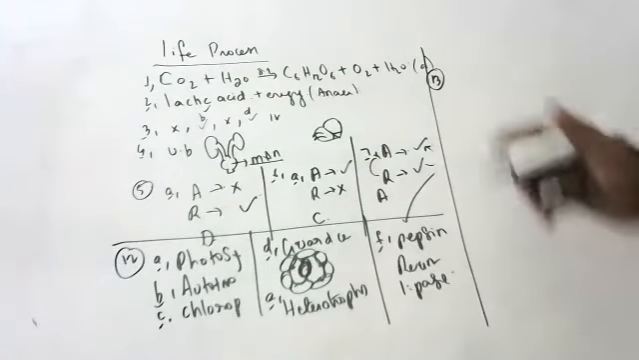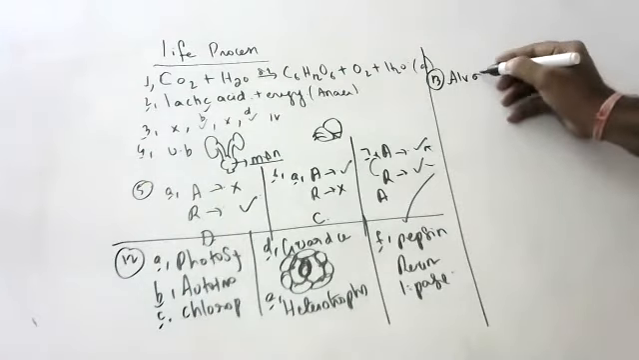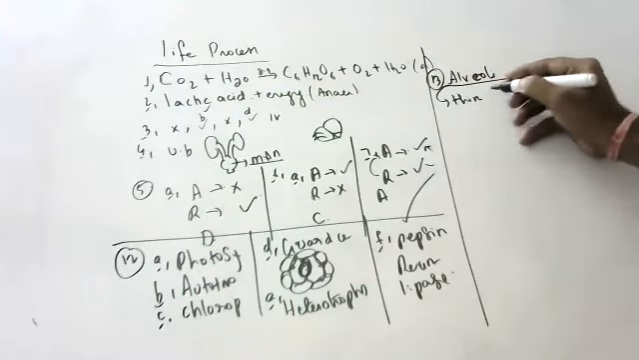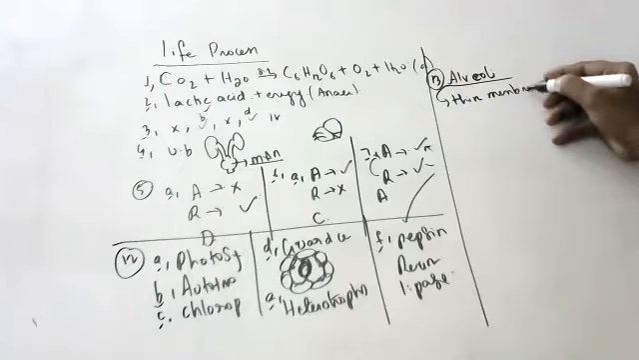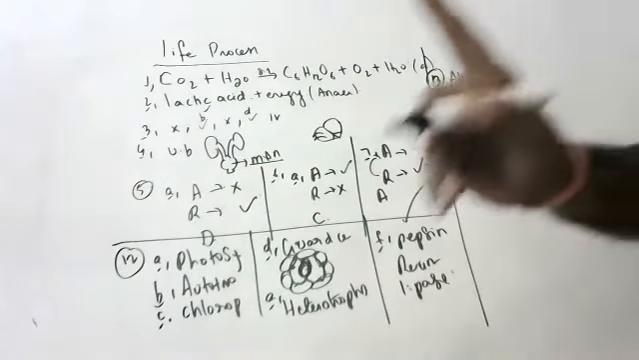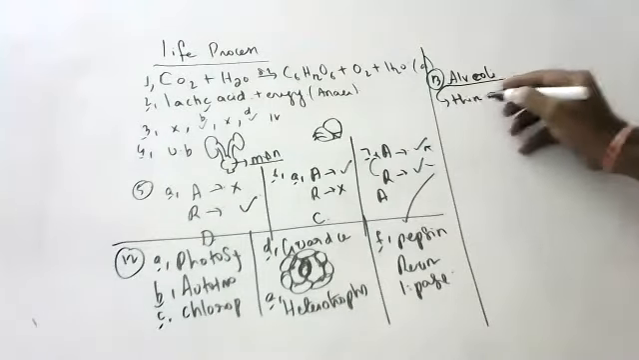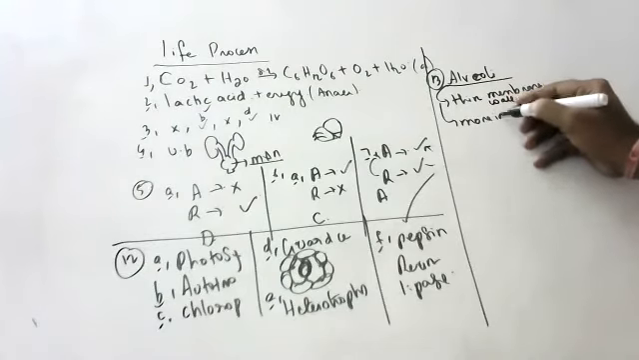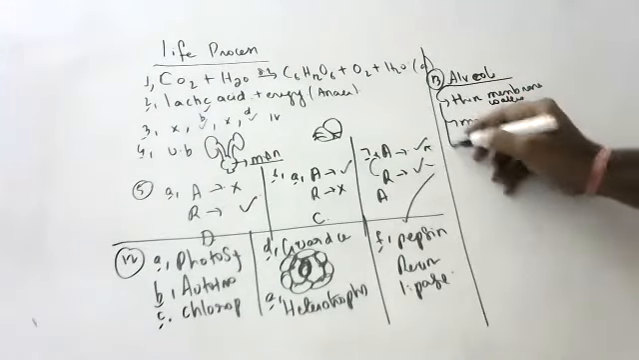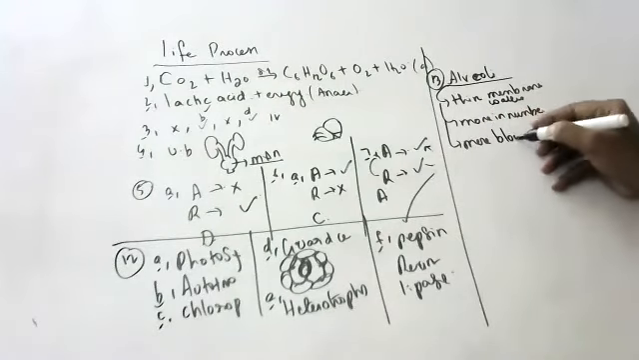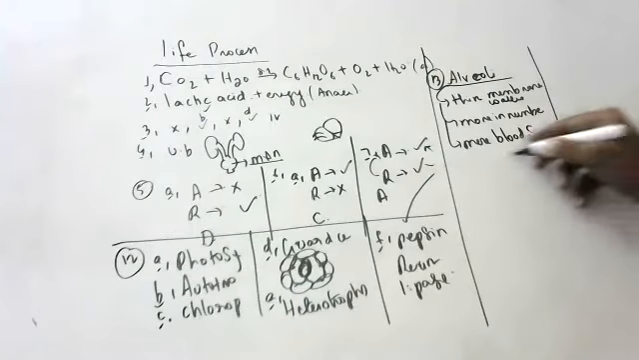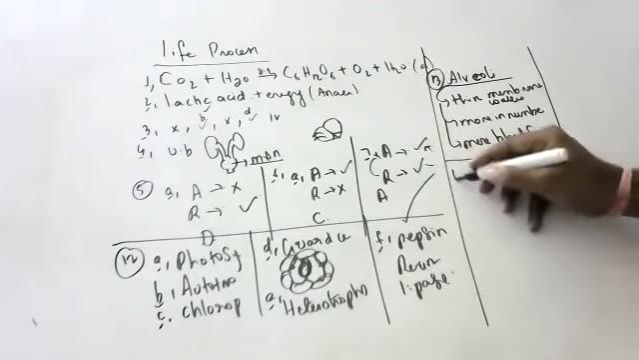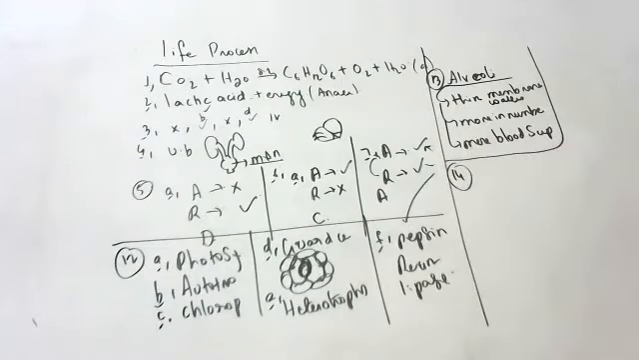How are alveoli designed? Children, I already told you in the last class. They have a very thin membrane for easy exchange of gases. They are thin walled, they are more in number, and they have more blood supply. These are the things.